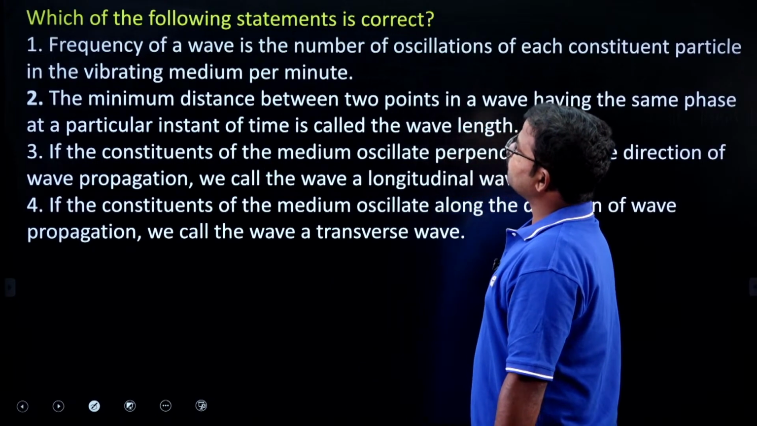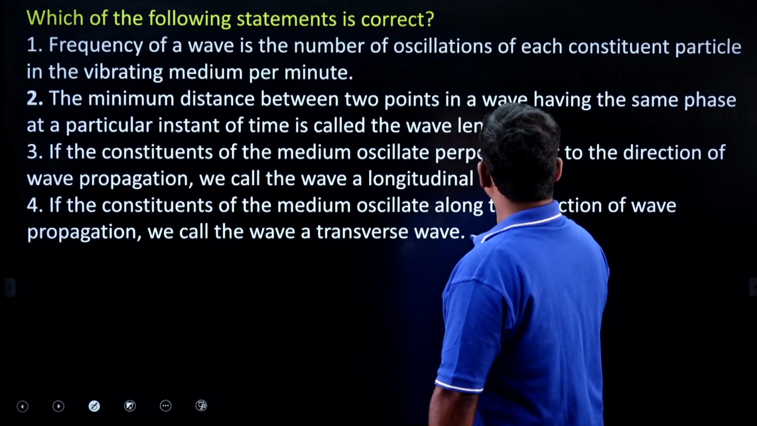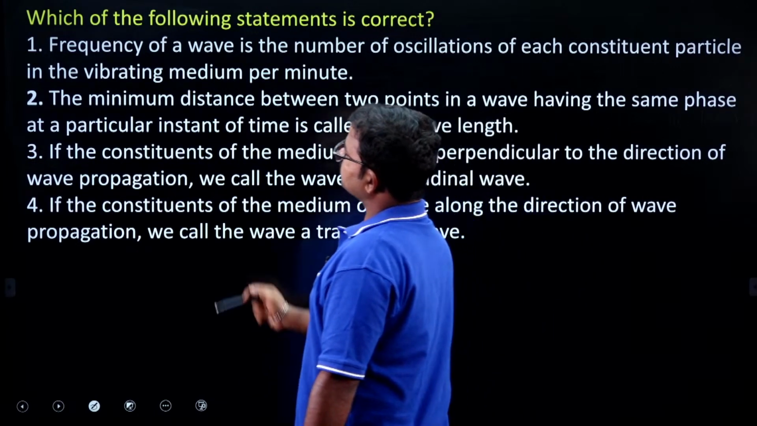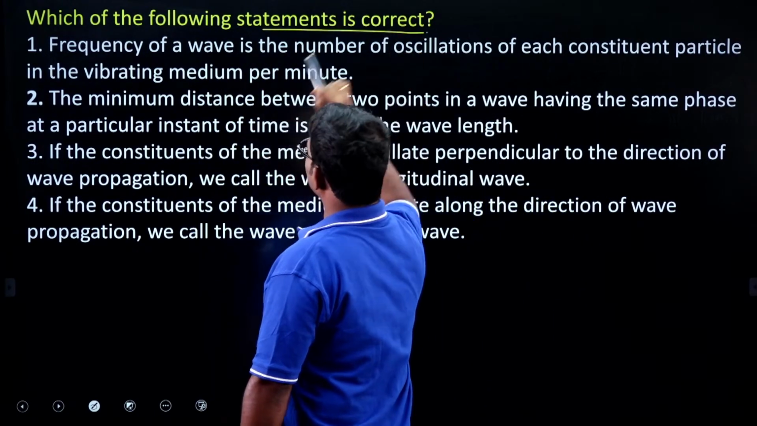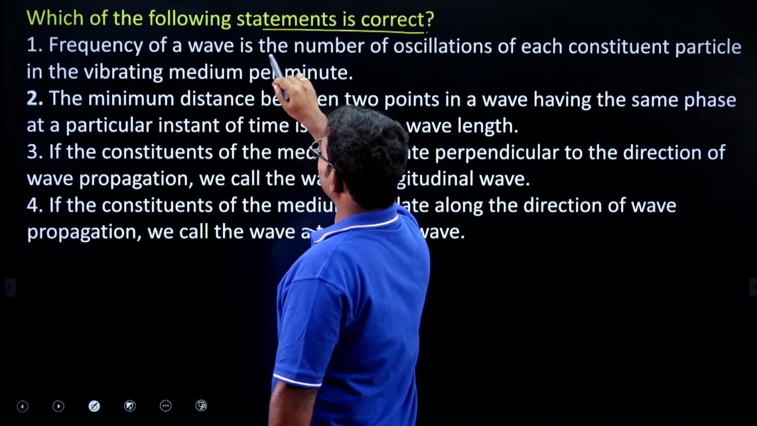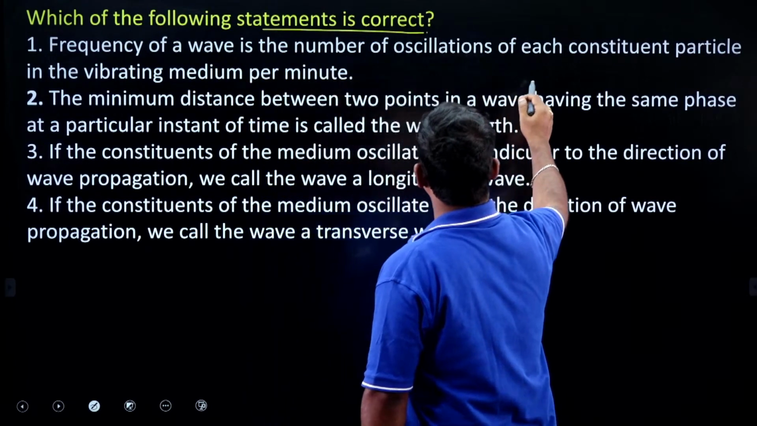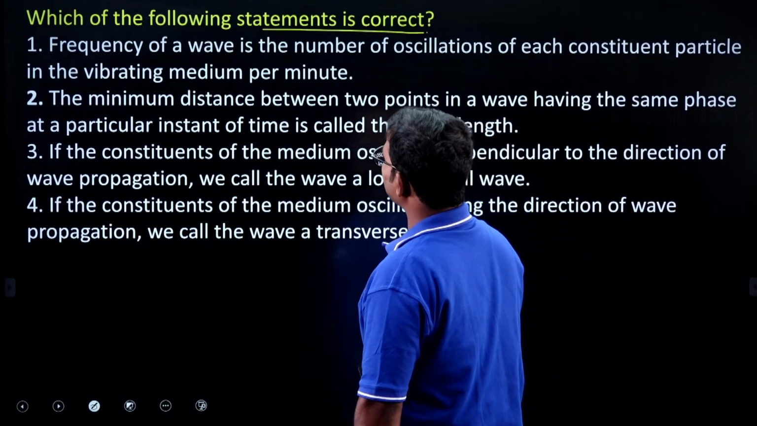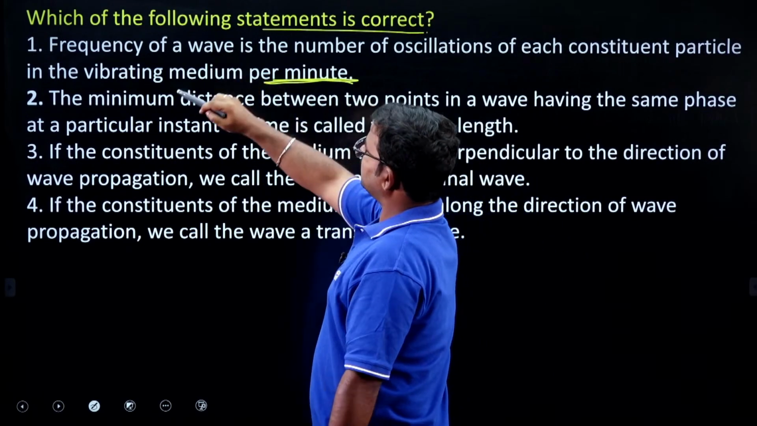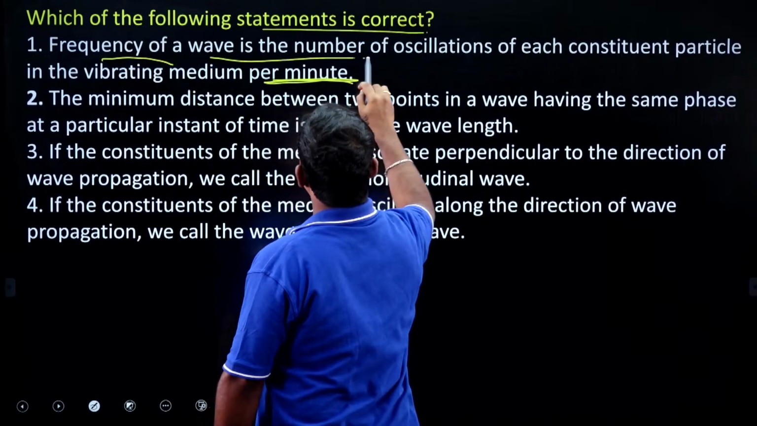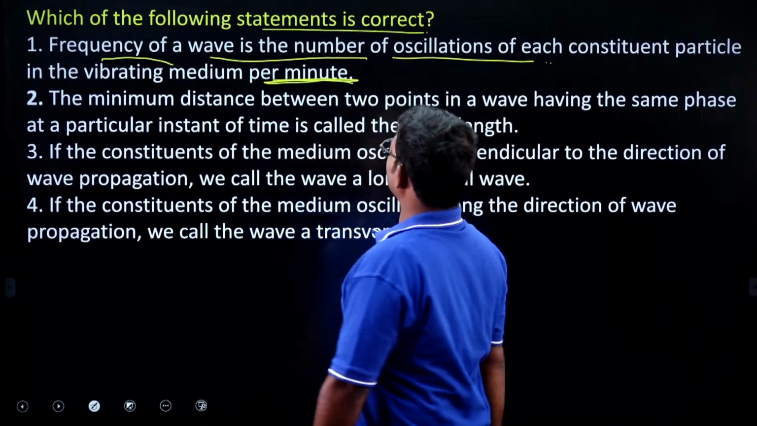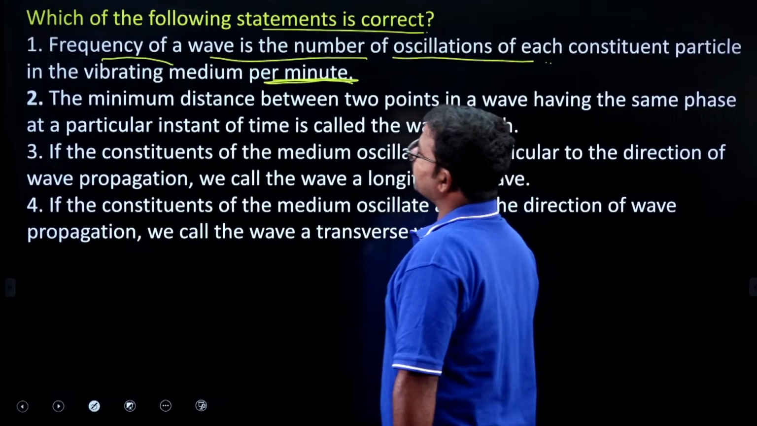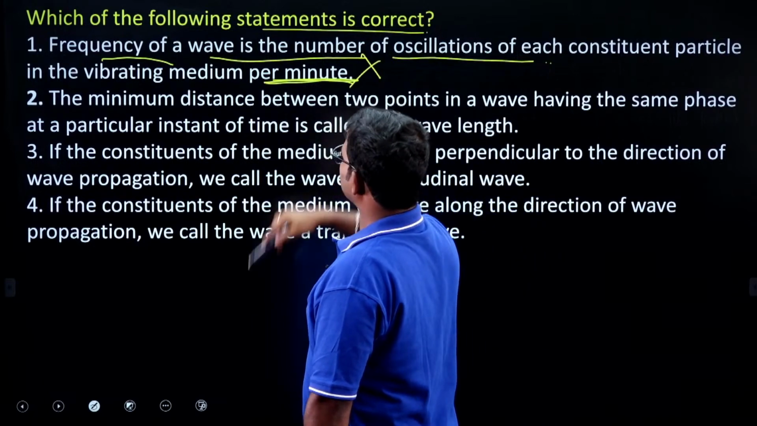Next, which of the following statements is correct? So they mentioned about the correct statement. Frequency of wave is the number of oscillations of each constituent particle in the vibrating medium per minute. Okay, so per minute they mention. So frequency of wave is the number of oscillations per second. But here they mentioned the minute, so that's why it is considered wrong.